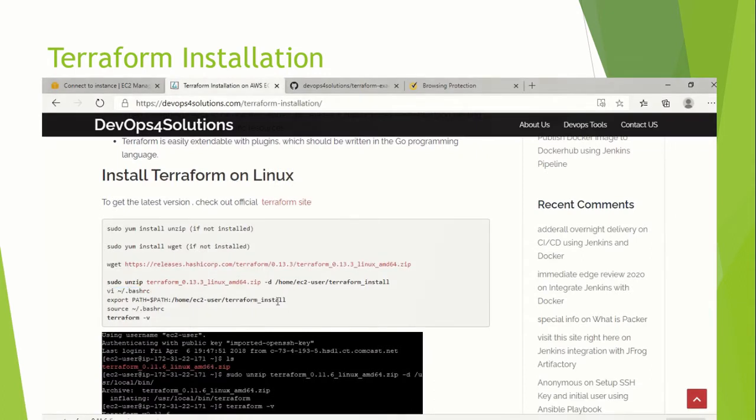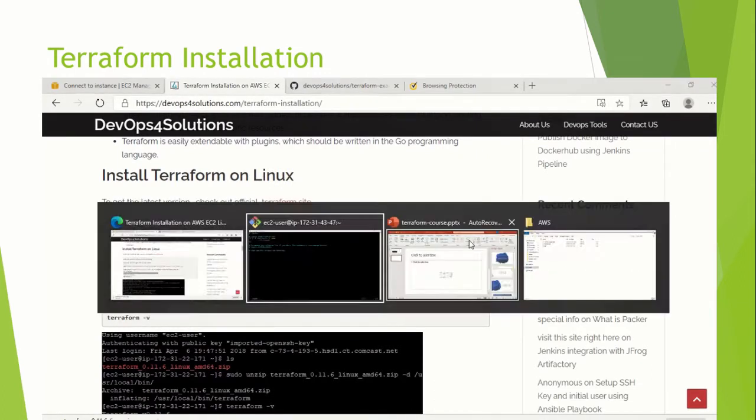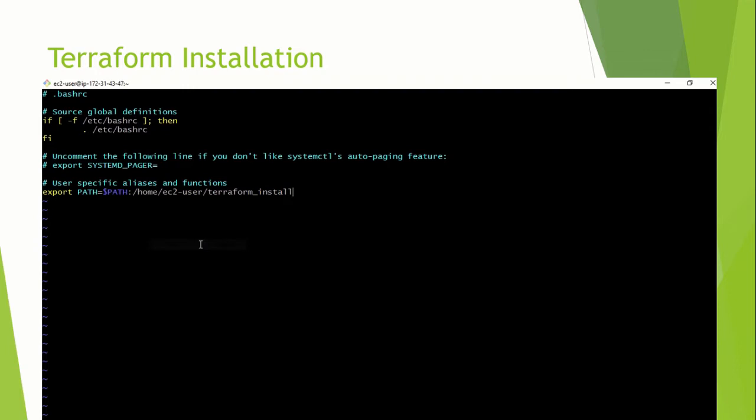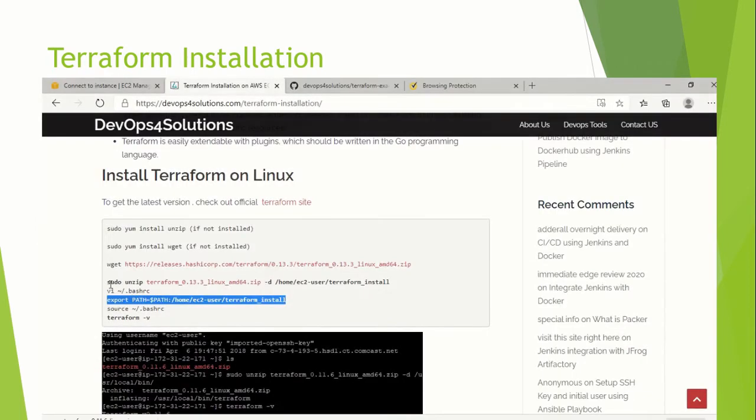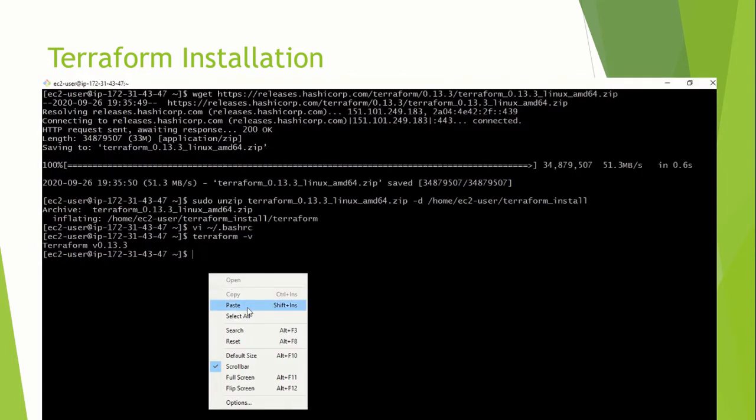So same way we will just export this in our bash profile. And after that, your Terraform installation is done. So as you can see, now I am checking the version of Terraform. I have installed the 0.13.3 version. This is the latest version of Terraform as of today.